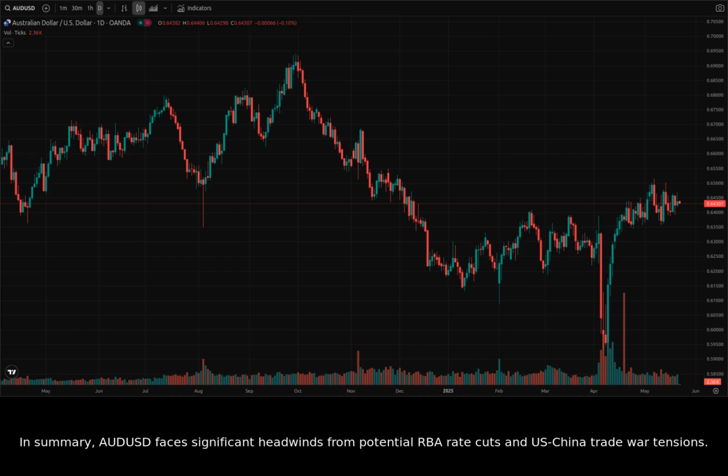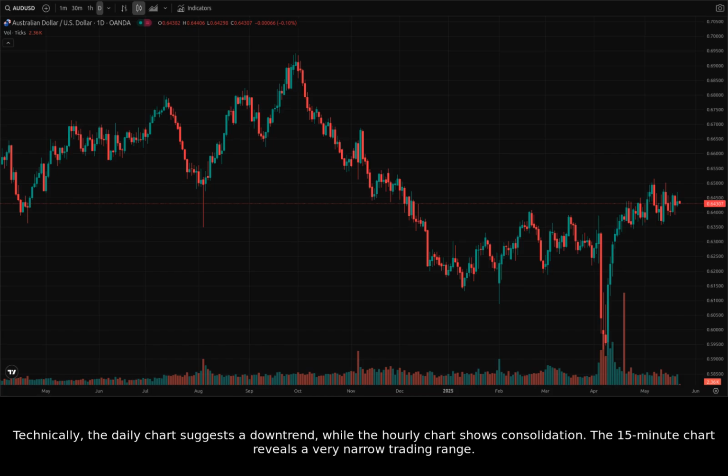In summary, AUDUSD faces significant headwinds from potential RBA rate cuts and U.S.-China trade war tensions. Technically, the daily chart suggests a downtrend, while the hourly chart shows consolidation. The 15-minute chart reveals a very narrow trading range.